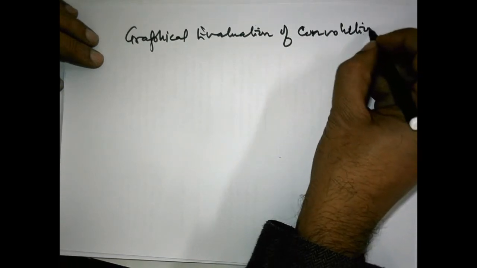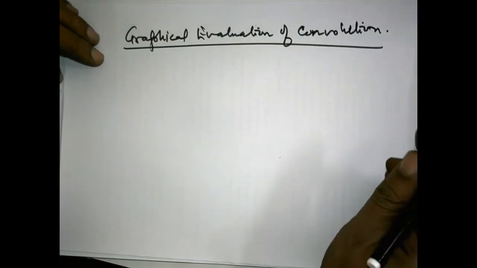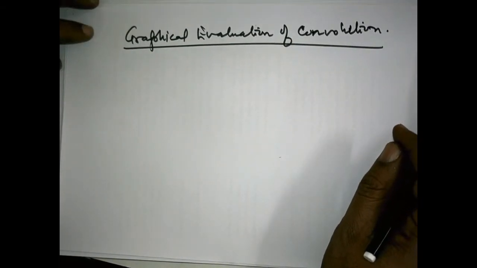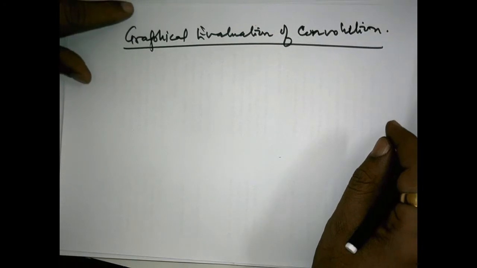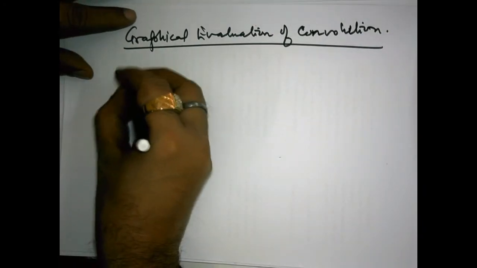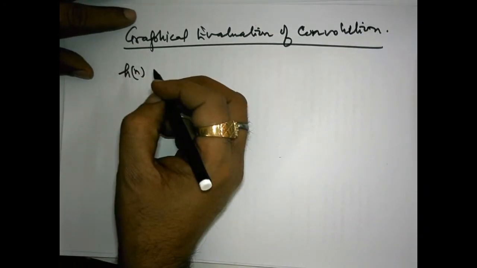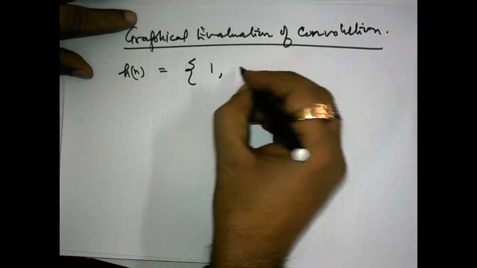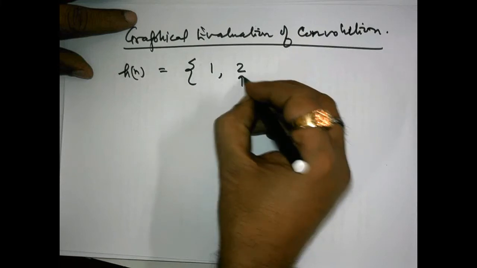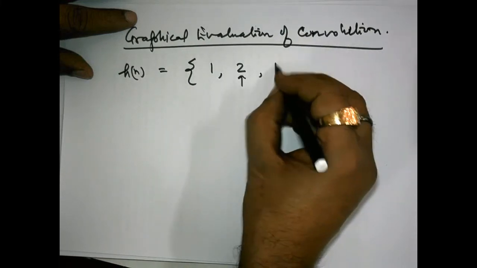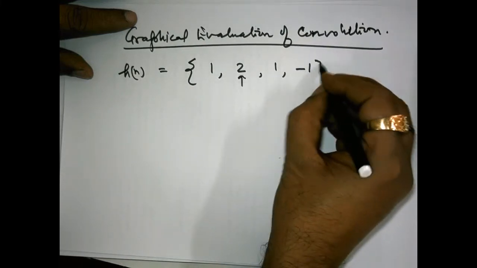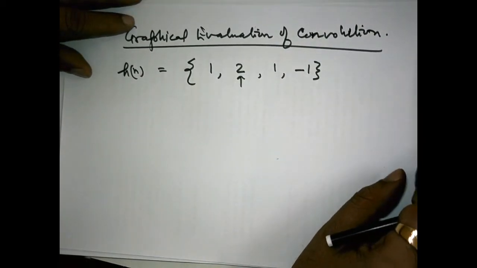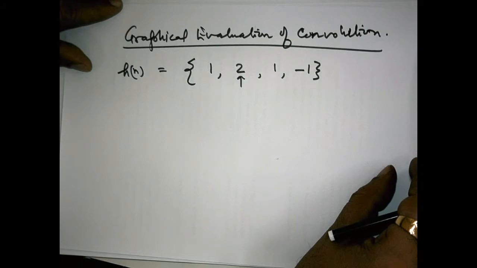You can approach either graphically or mathematically. I will explain many other methods to obtain convolution sum. So suppose we have a sequence h[n] equals, say, 1, 2. I am taking the same problem as it is given in the book just to make things more clear to you, because you can refer to the book later on while studying.